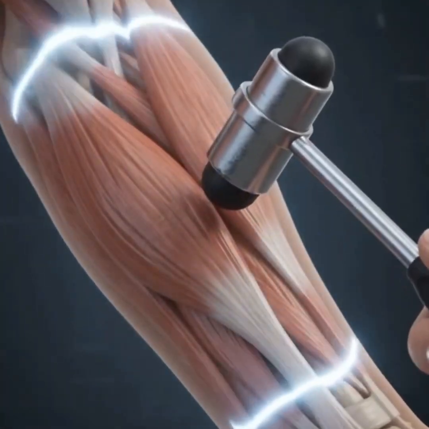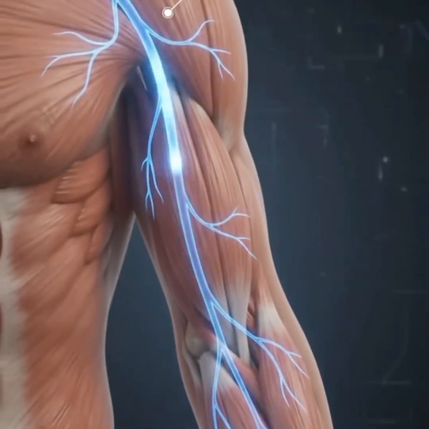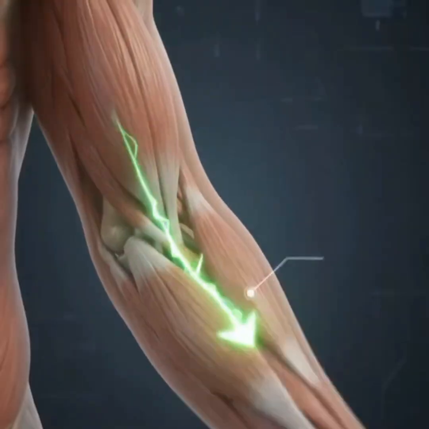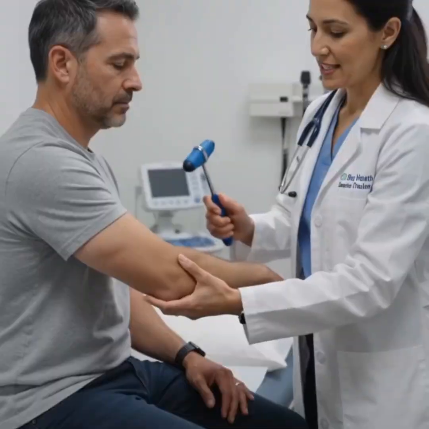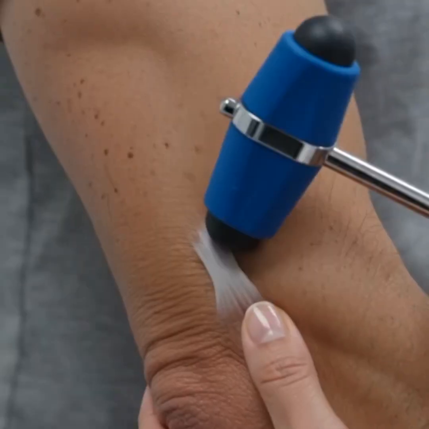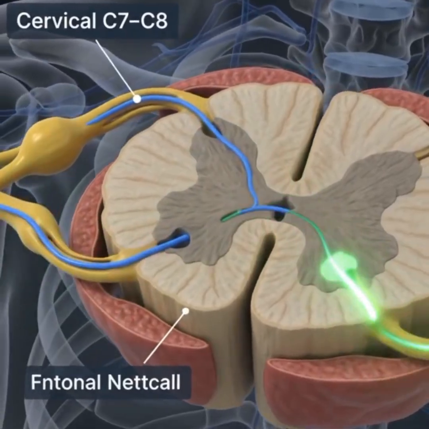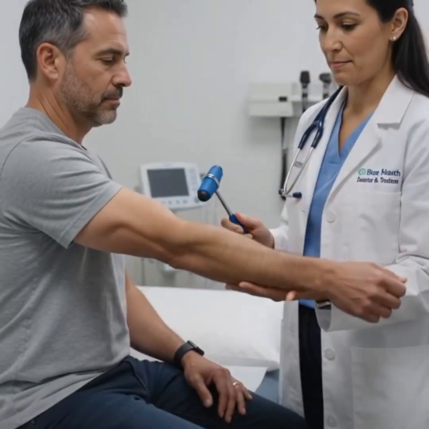Testing the brachioradialis reflex taps the C5 and C6 segments. The radial nerve carries the impulse to the spinal cord. A quick contraction follows, confirming normal function. Testing the triceps reflex assesses the C7 and C8 spinal segments. The radial nerve carries the sensory impulse to the spinal cord. A motor signal then causes the triceps muscle to contract.